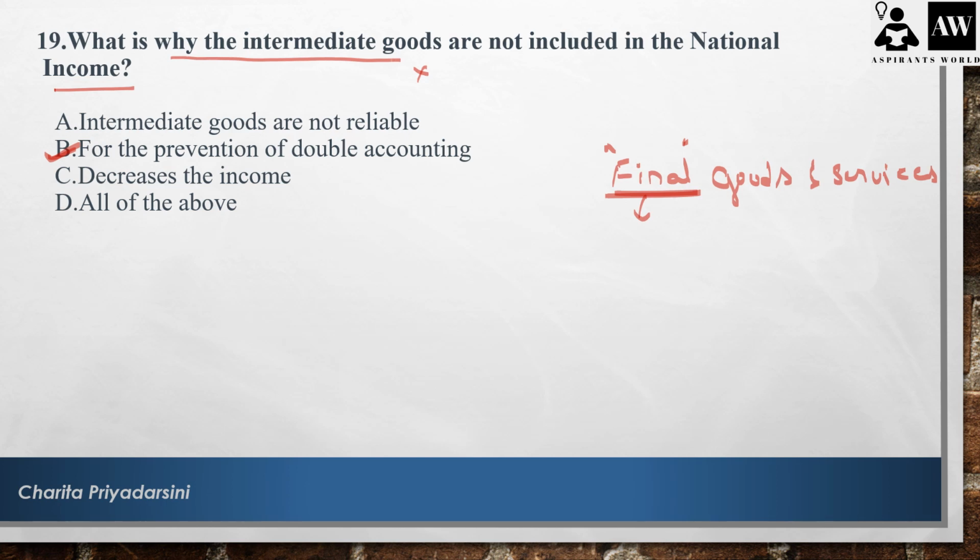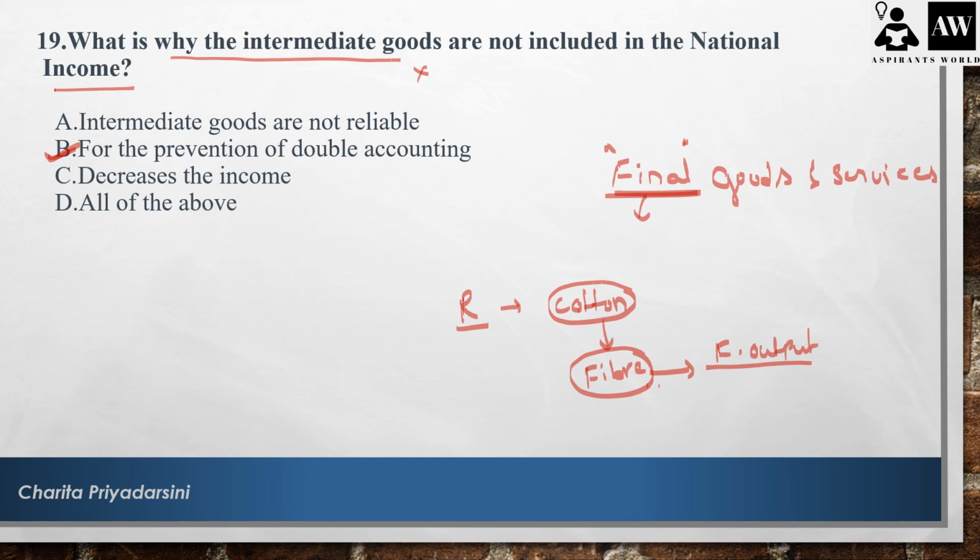That means if we consider the intermediary goods, there is a chance of duplication of numbers. Suppose I have purchased the raw material, or maybe I consider the raw material as cotton, and I bought this cotton, and I have used this cotton as a raw material in my industry, and I have made fiber out of that. And in my industry's final output, I have already included this raw material cost in my industry pricing, right?